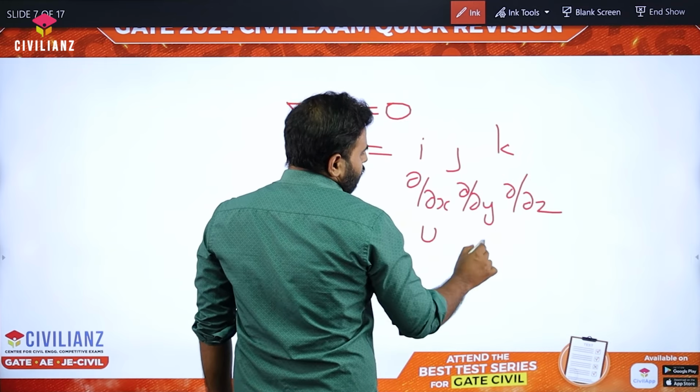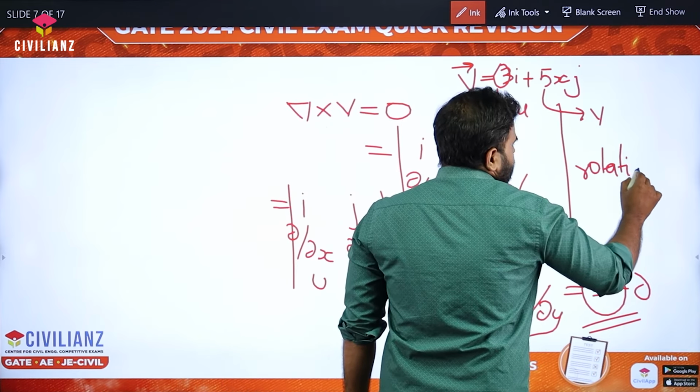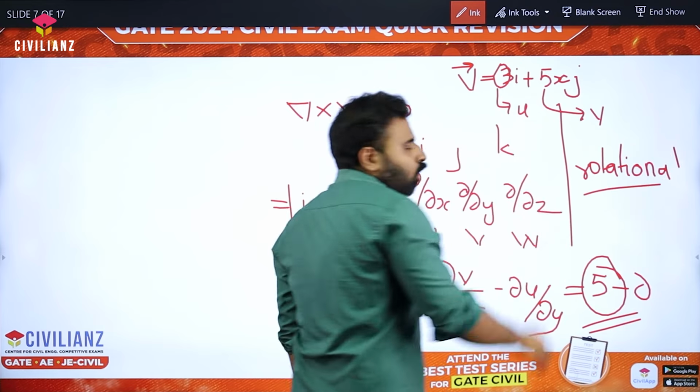Okay, so again the velocity component is given to us like 3i plus 5xj, right? So this is our u and this is our v, right? So it is dou v by dou x. So dou v by dou x, we get 5. And again dou u by dou y, there is no component, so it is minus 0, which means we are getting a nonzero answer for the cross component, which means the flow is rotational. The flow is rotational. Hope you understand the concept.